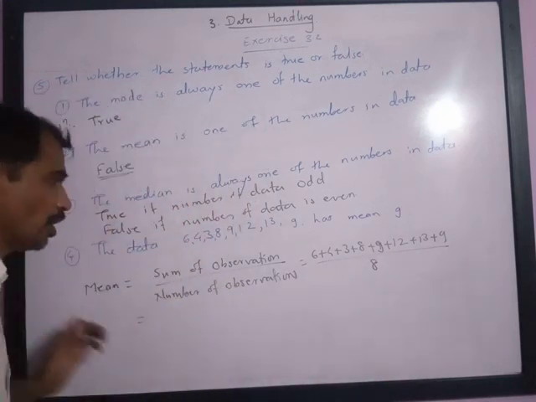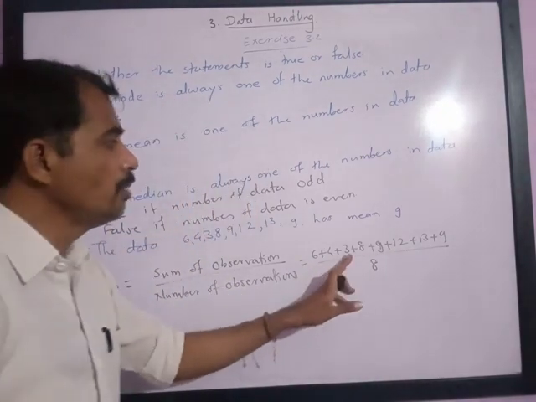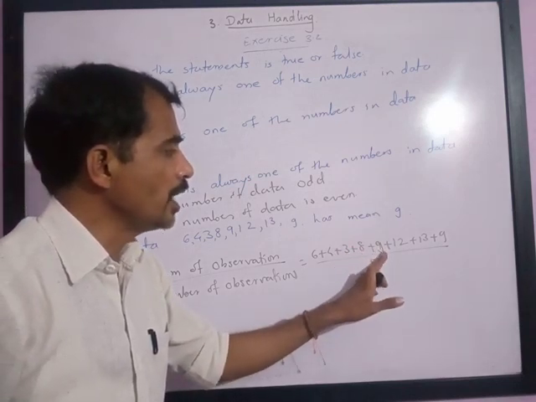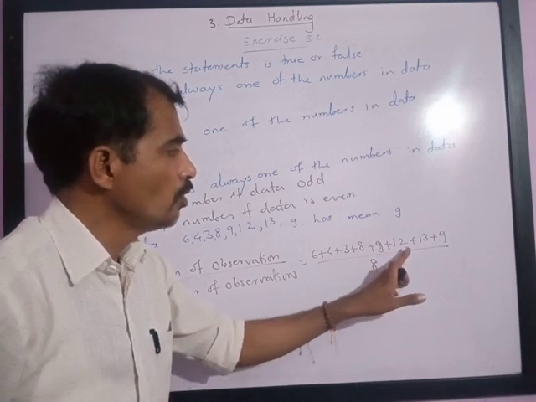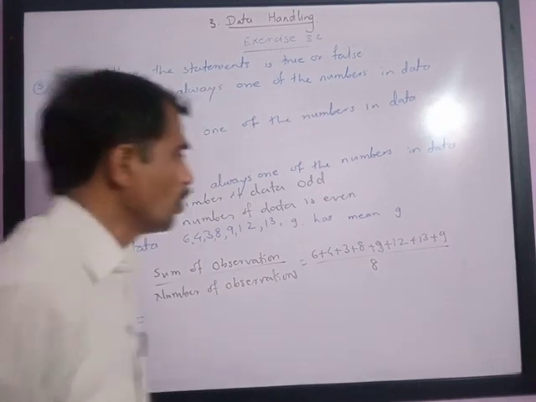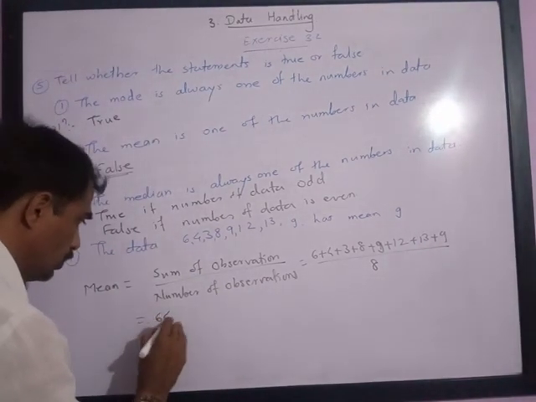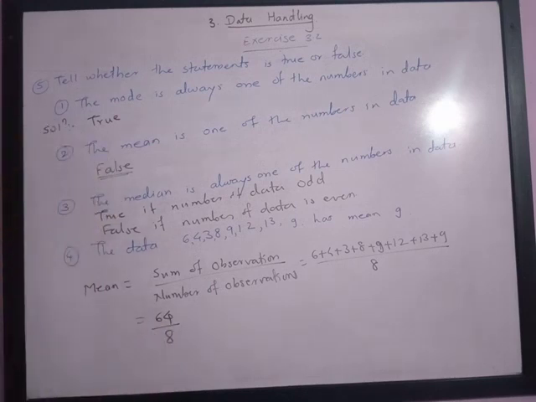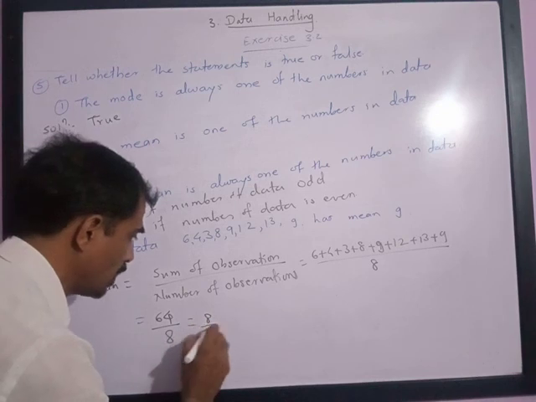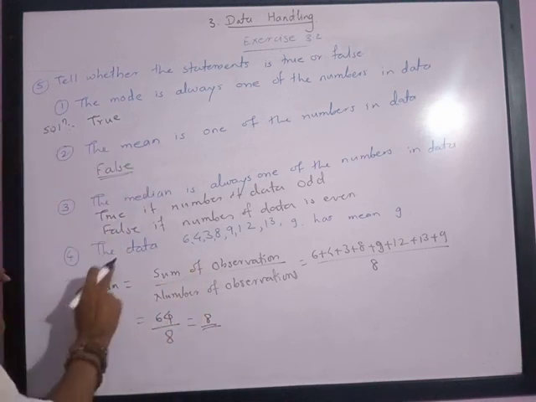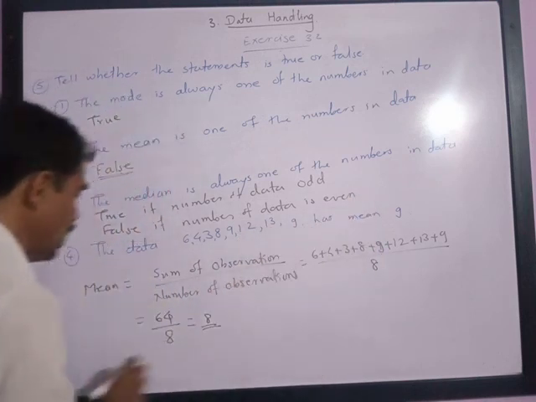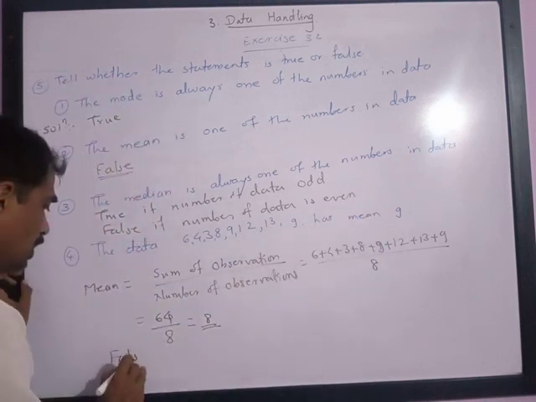Let us do the addition of this. 6 plus 4, 10. 10 plus 3, 13. 13 plus 8, 21. 21 plus 9, 30. 30 plus 12, 42. 42 plus 13, 55. 55 plus 9, 64, upon 8. So this is equal to 8, 8s are 64. It means the mean is 8. We were given that the data 6, 4, 3, 8, 9, 12, 13 has mean 9, which is wrong. Hence the given statement is false.